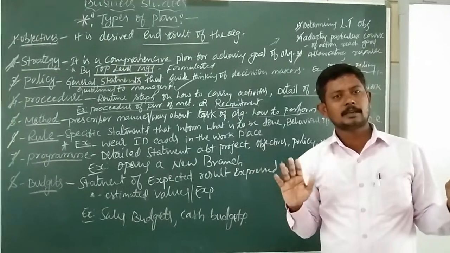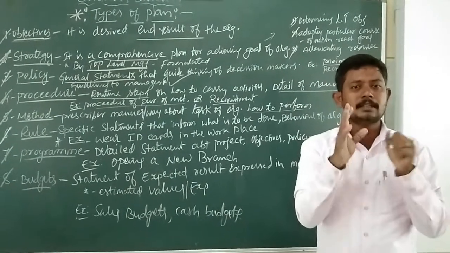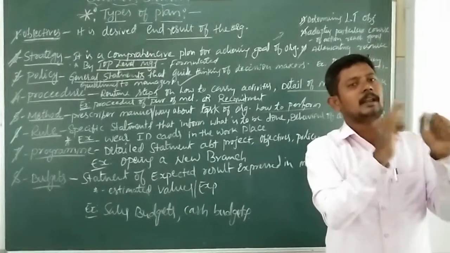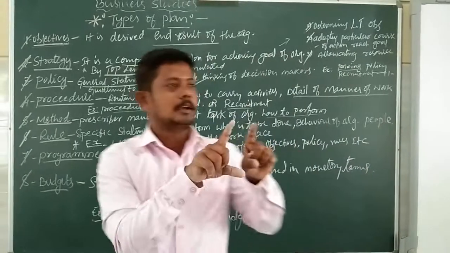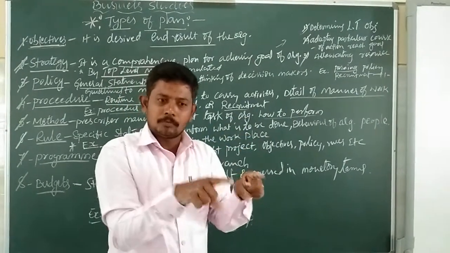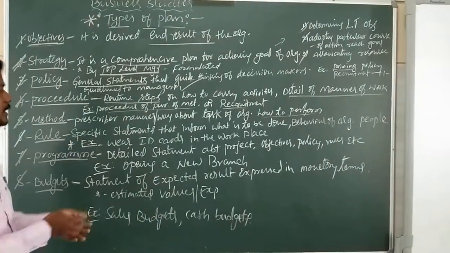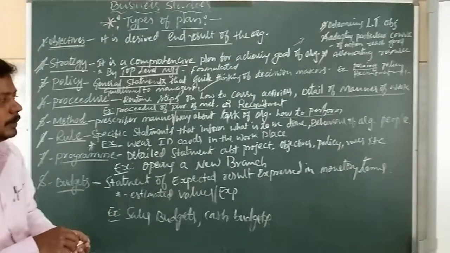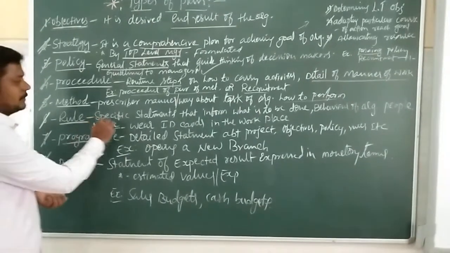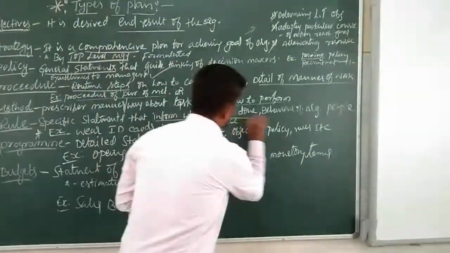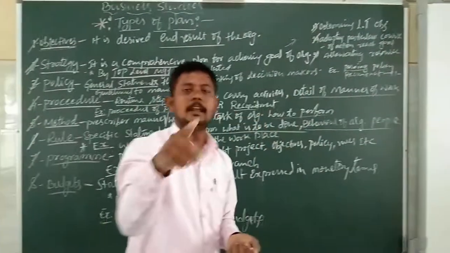At the time when the activities are carried out by the subordinates in the organization, each and every employee, each and every person must follow the related organizational rules. For example, when the employees are working, they must wear an ID card at the working place. Like that. Here the rule is a specific statement that informs what is to be done and the behavior of the organizational people.